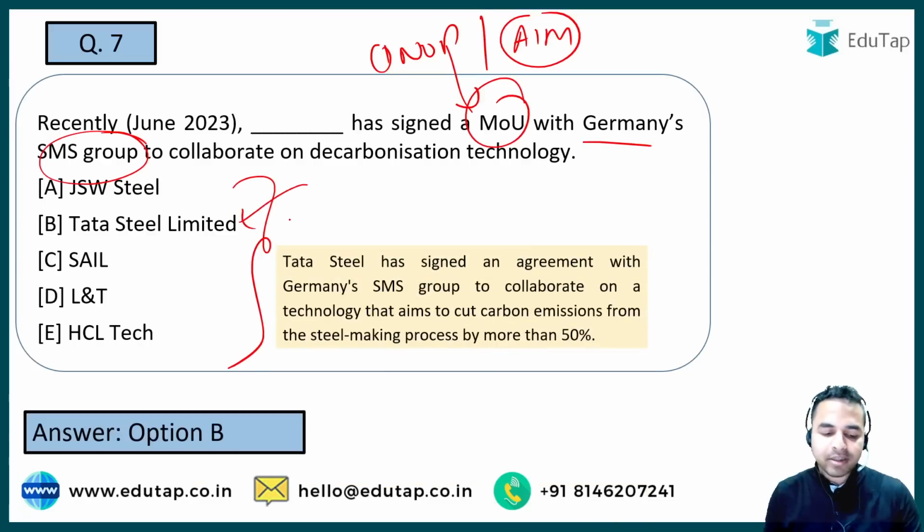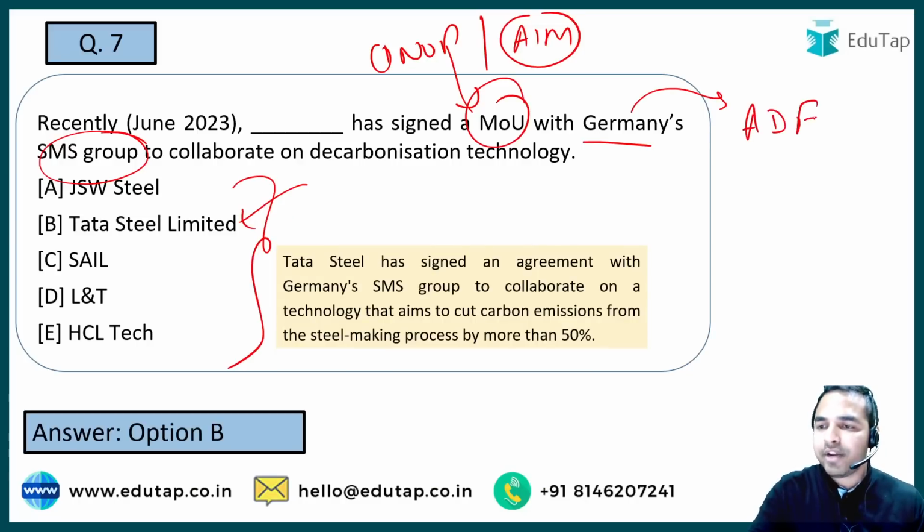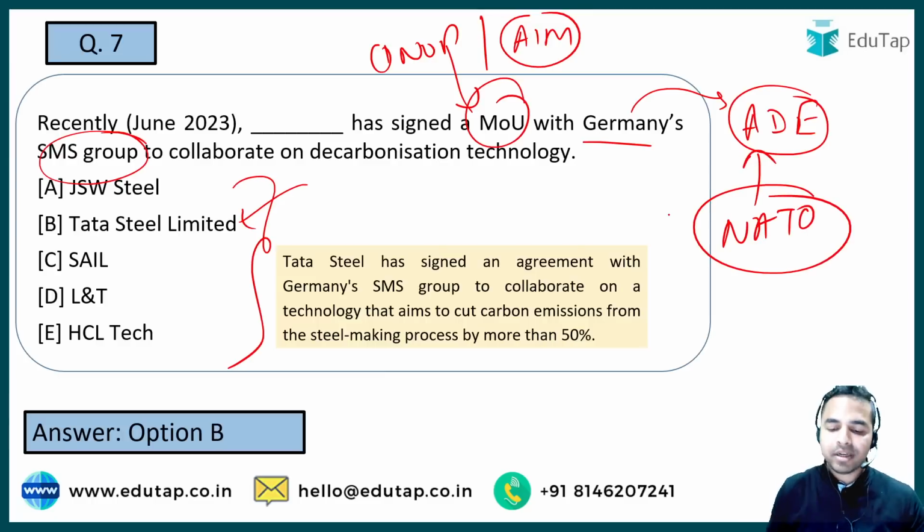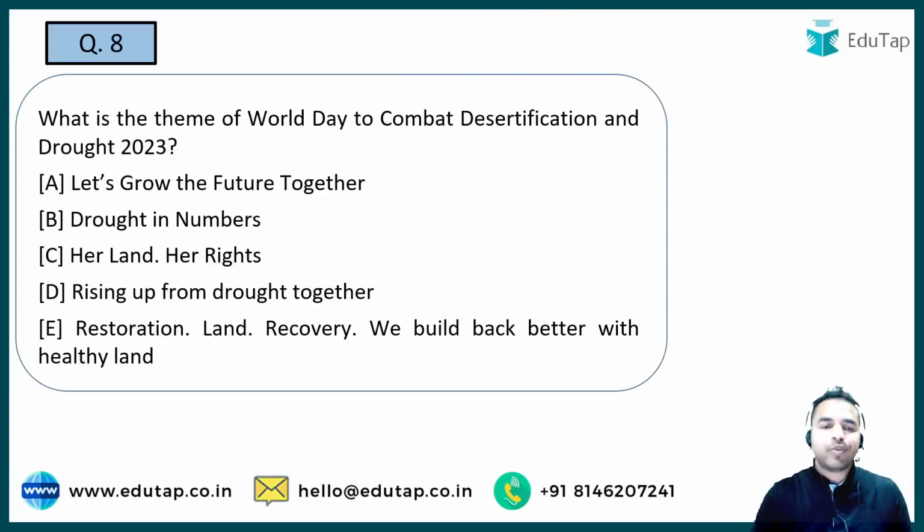So guys, जैसे कि बात हमने की जर्मनी की, तो जर्मनी के अंदर रिसेंटली एक एक्सरसाइज हुई थी जिसका नाम है एयर डिफेंडर एक्सरसाइज, which was the largest air defense exercise conducted by NATO. Okay, another important detail you should remember from the exam point of view. Now let's move on to the next question.